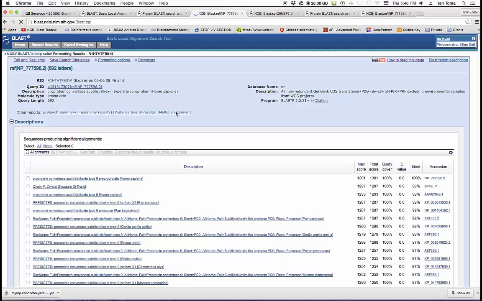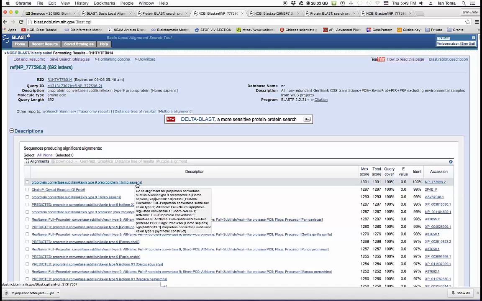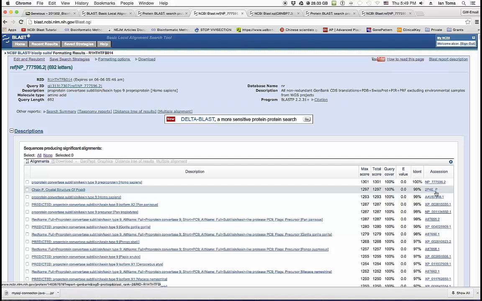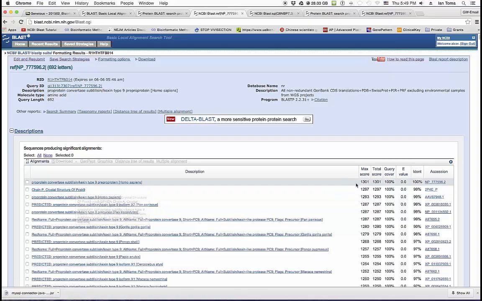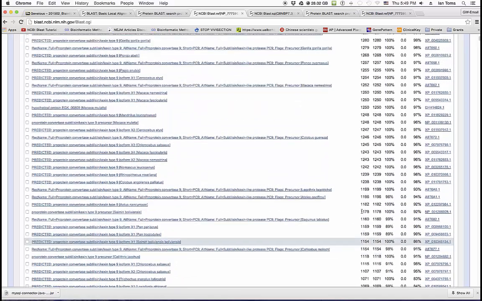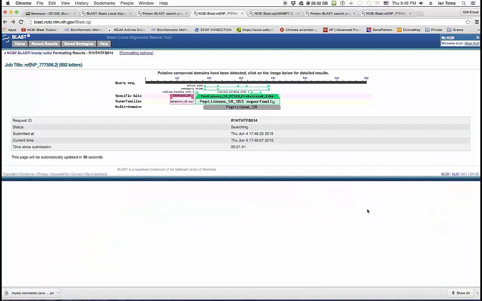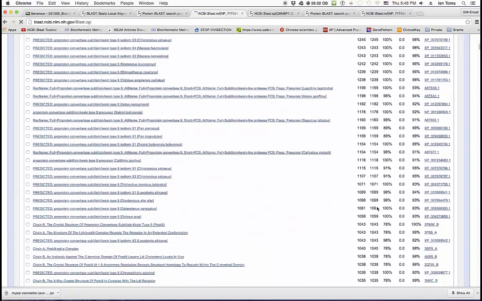So in this window I already have the results for my BLAST, and as you can see, it's giving you the maximum score, the total score, coverage of the query, and e-value. In this case, my first hit is the protein itself, with the same accession number, and you see a couple of other hits which are very close, and the lower you go down, the less similarity you will see between the genes detected by the max score. You see over here 1301 versus less than 1000 down the list. So it's showing you the main homologs for this protein, and the similarity. As you see, many of them are predicted proteins.